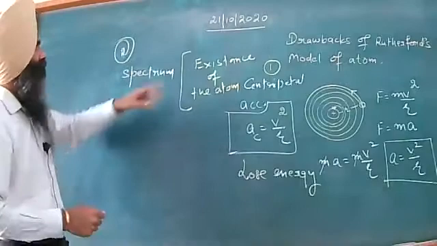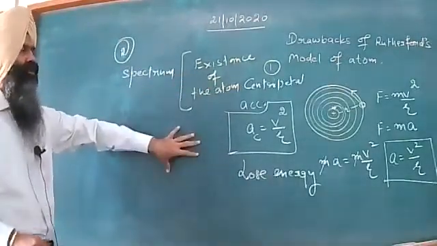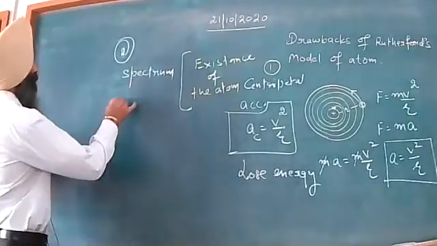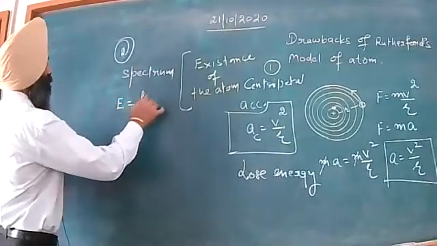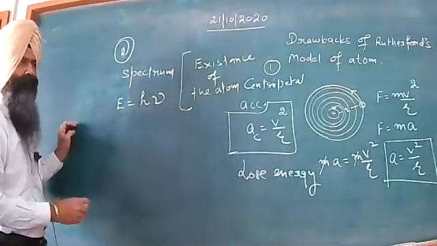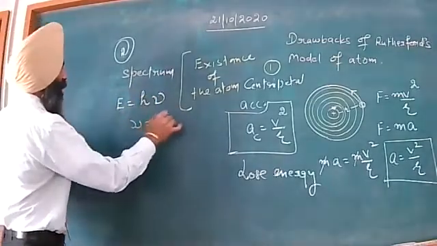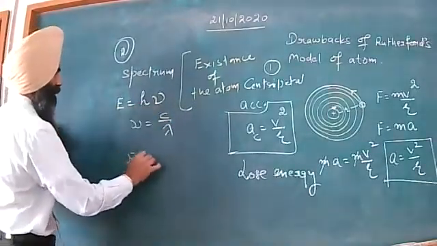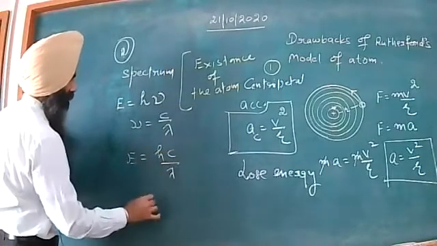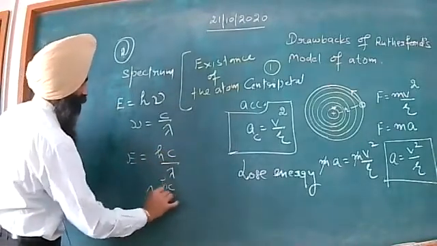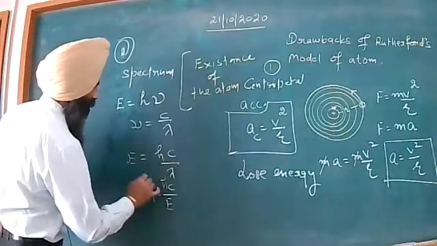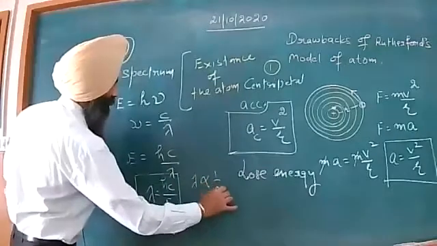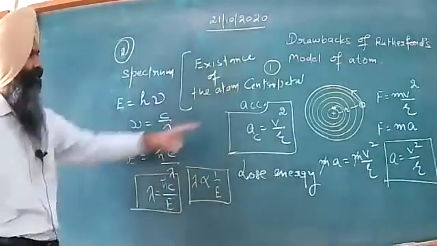Now, according to the existing concept, energy E is equal to h nu, and nu, as is well known to you, is equal to c by lambda. Substituting, E is equal to hc by lambda, and lambda is equal to hc upon E. You can then see that lambda is inversely dependent upon energy.